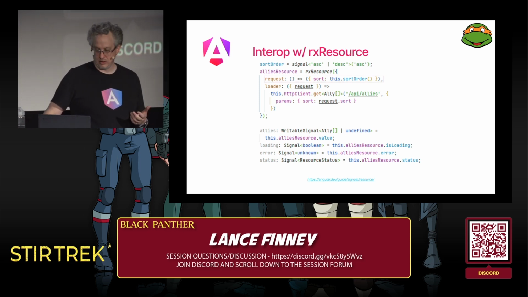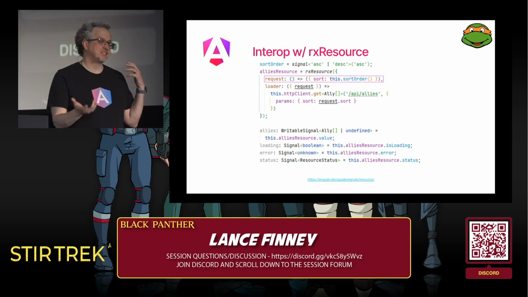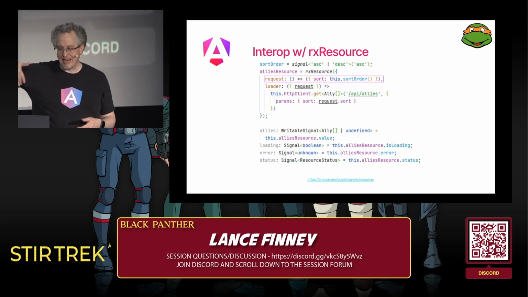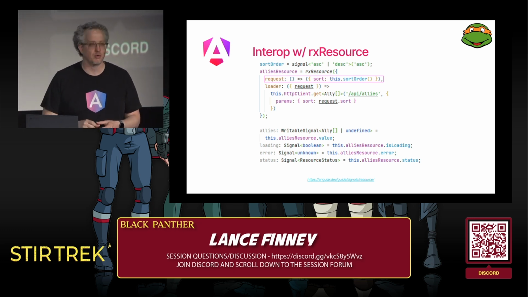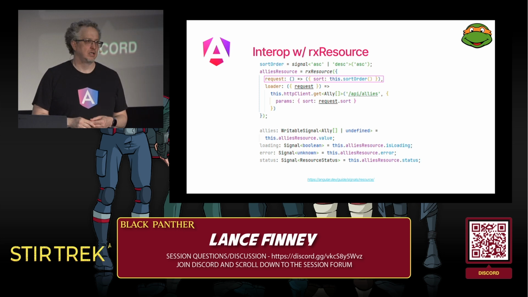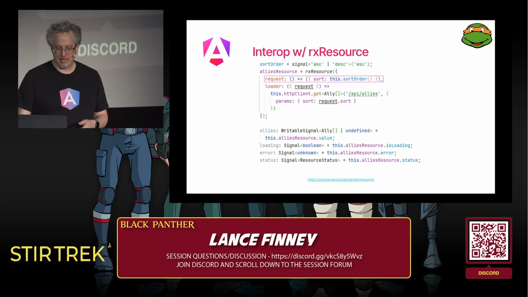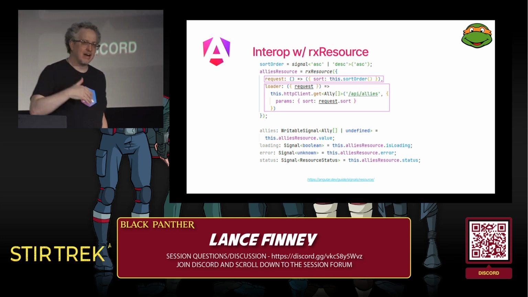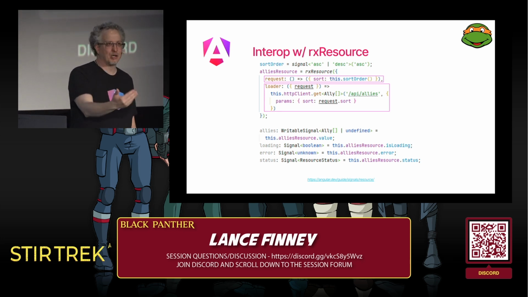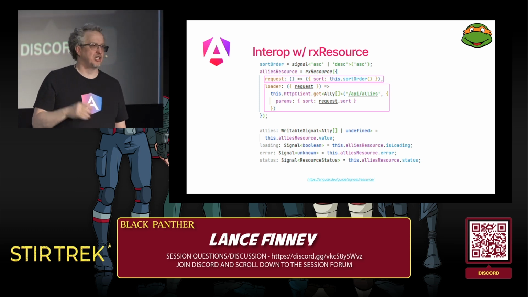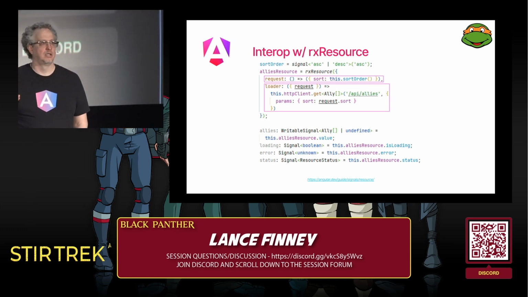So we'll have a signal that says ascending or descending. And depending upon the value of that signal, that will be passed into the resource using the request. So every time that value changes, request will get a new value and pass it in then to the loader, which every time that value changes is going to make a separate call to the backend with a different param to pass into the HTML to get a different value.